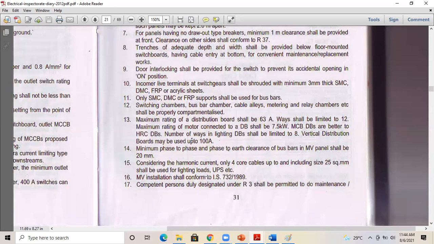So in the next session, on Monday, we will be discussing the current rating calculation based on British standard. The British standard calculation procedure is entirely different. They consider a lot of derating factors, etc. Now, after calculating using Indian standard, we will check how the cables are actually mentioned in the single line diagram. For that, I will take a single line diagram right now. You can see how they are mentioning the cables in a single line diagram representation.